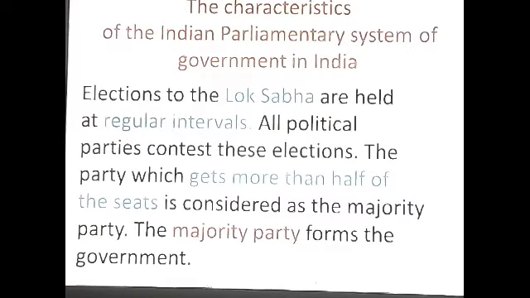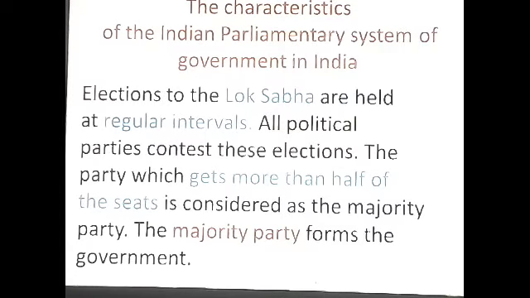All political parties contest these elections, be it a big party or a small party, the ruling party or the opposition parties, national level parties, or state level parties which we call regional parties. They contest elections.